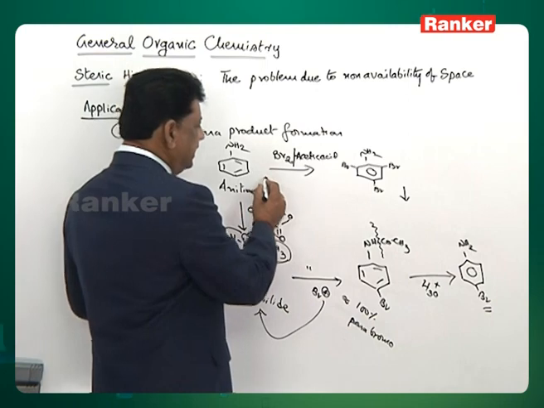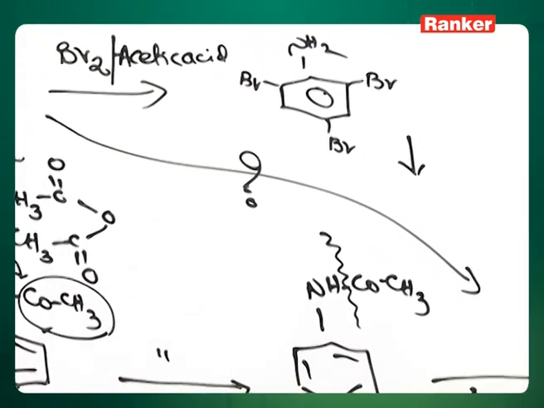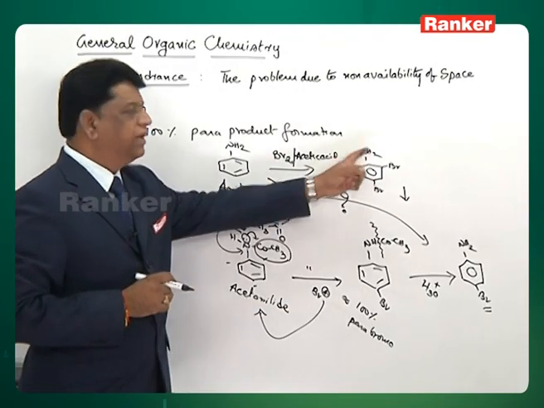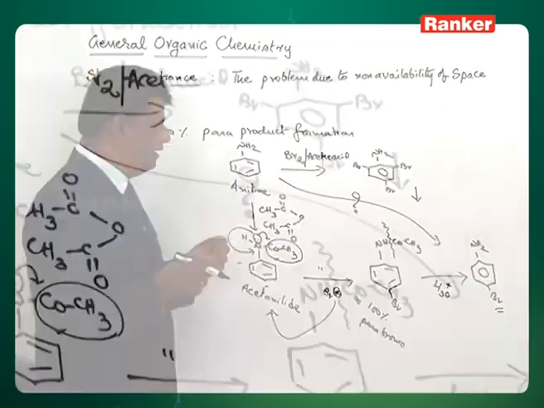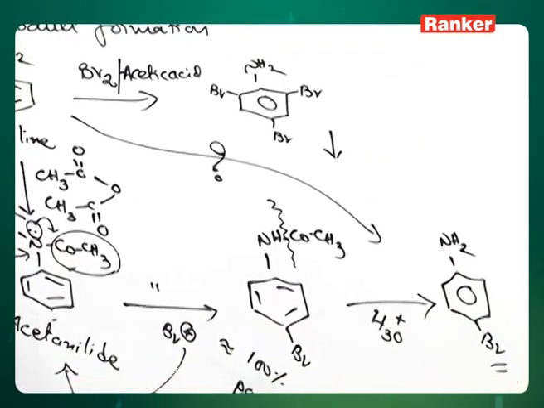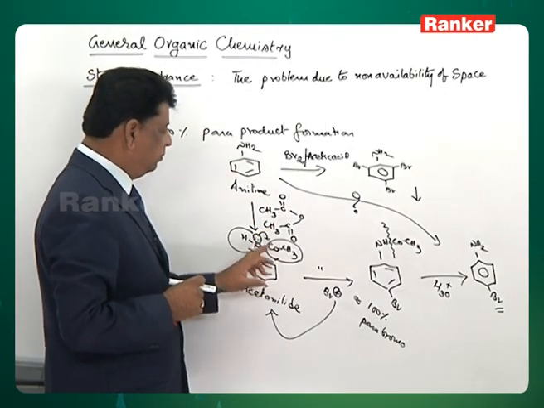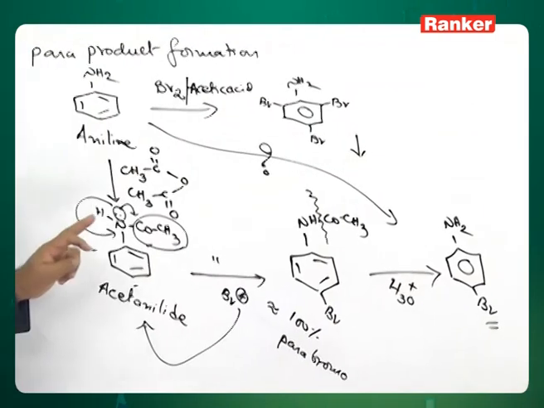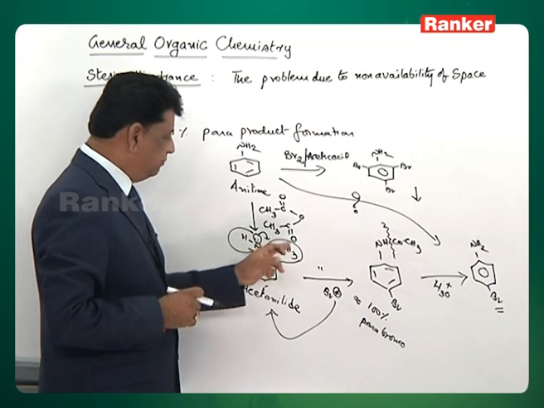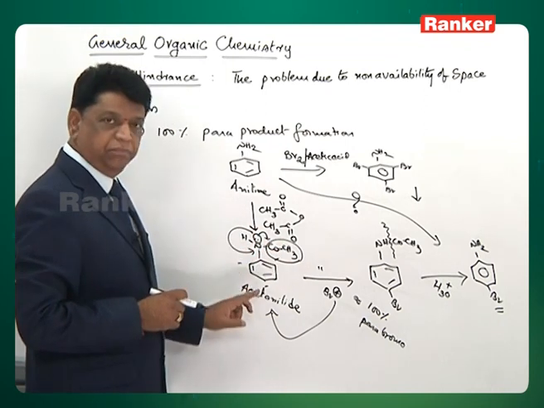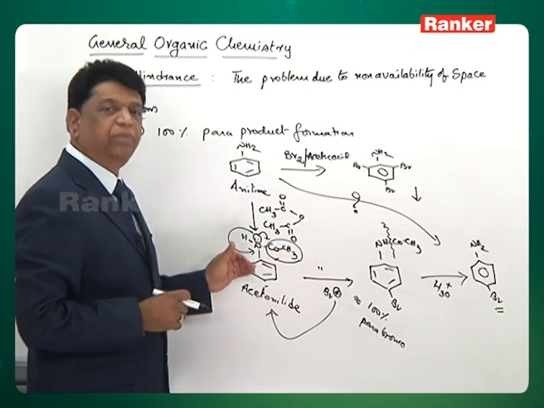If the question is asked like this, for example, how do you prepare this para bromo aniline? When you add bromine, you will get tribromo. How to avoid the bromination at ortho? It is slightly difficult to understand, but there is a simple technology. We are introducing an acid group which has two factors. One is it is deactivating the ring, because of the minus M effect on the amino. Amino is plus M, but the COCH3 is a minus M group. So, therefore, activation of amino decreases.